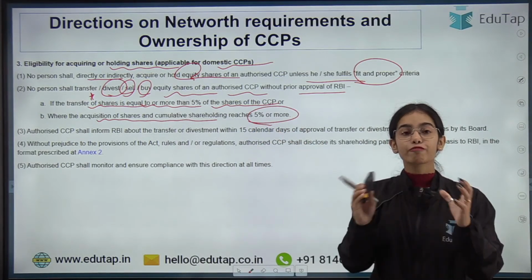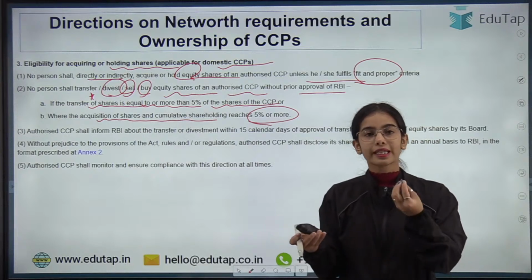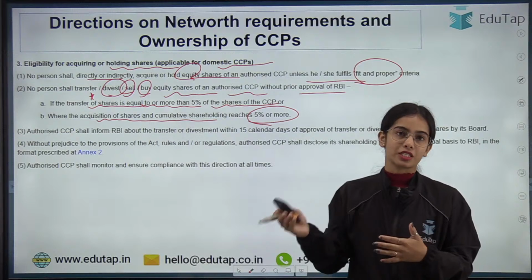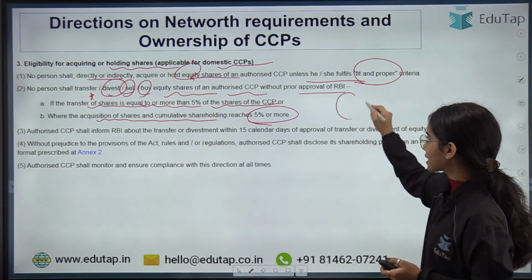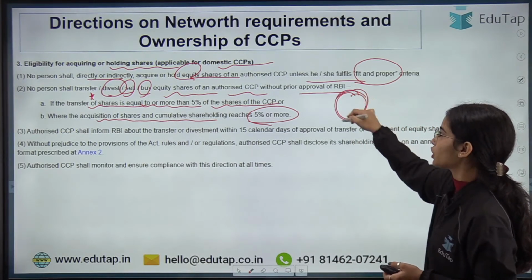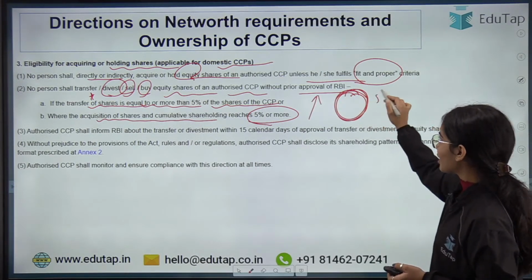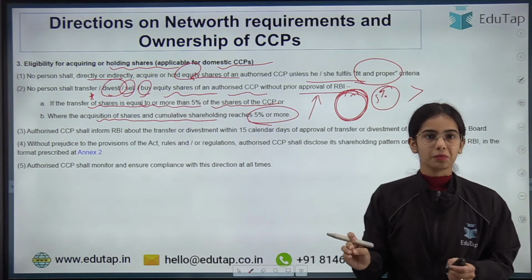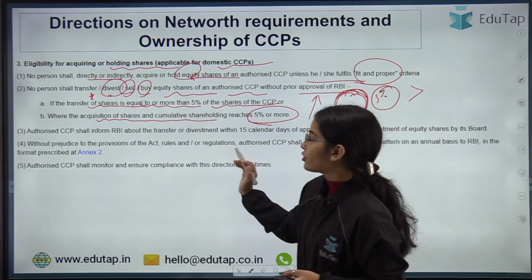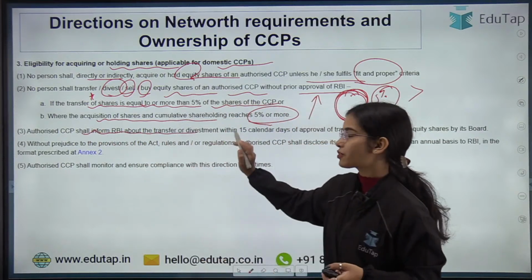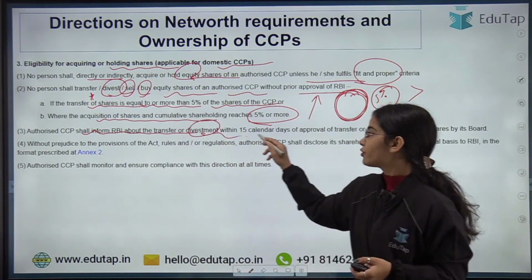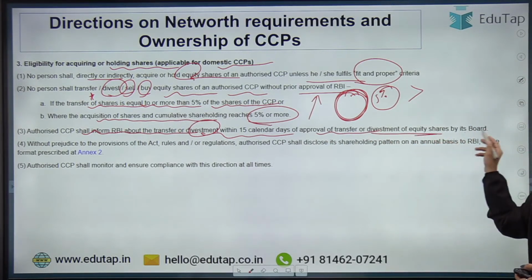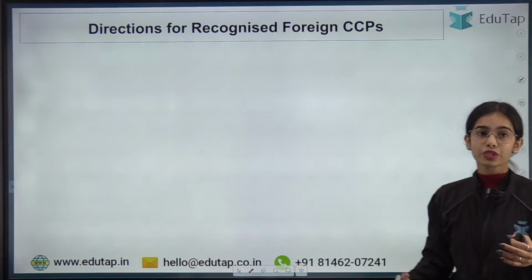So if 5% of shares are involved, then no person can gain or transfer the shares without the approval of RBI. If you want to transfer or acquire shares of 5% or more, you have to take prior approval from RBI. That is the basic idea. The authorized CCP shall inform RBI about the transfer or divestment within 15 calendar days of approval of the transfer or divestment of equity shares.